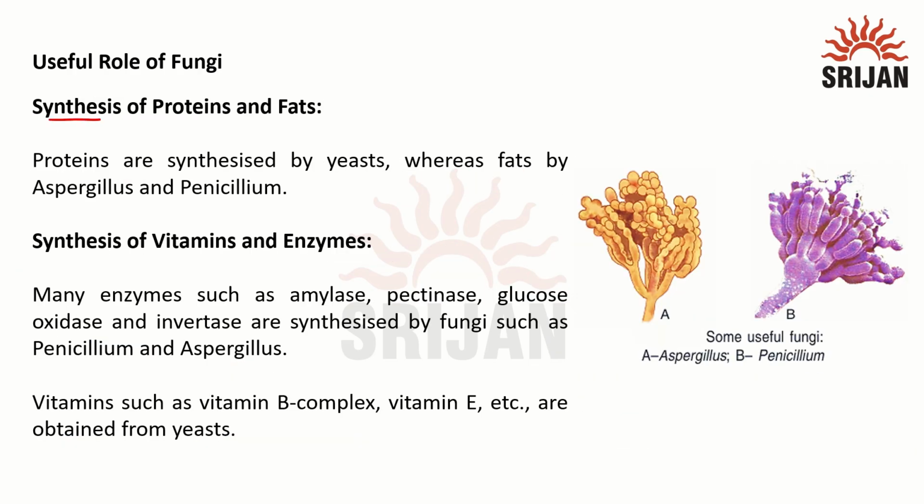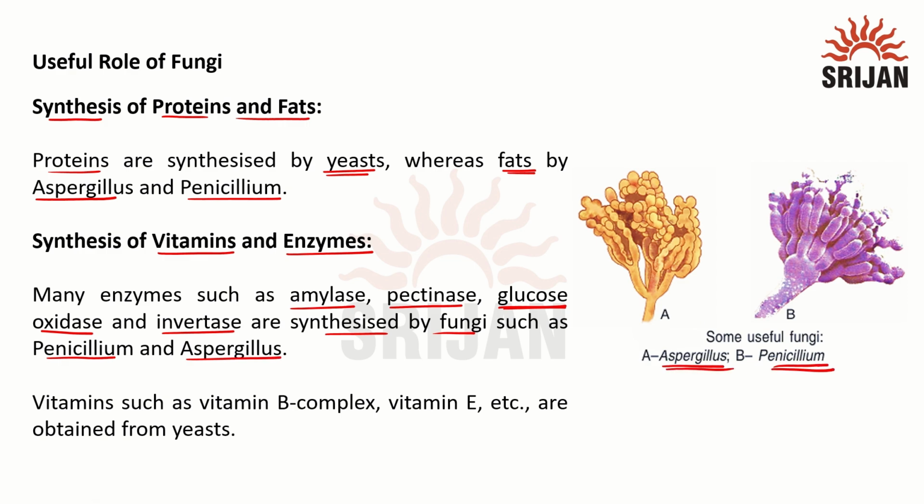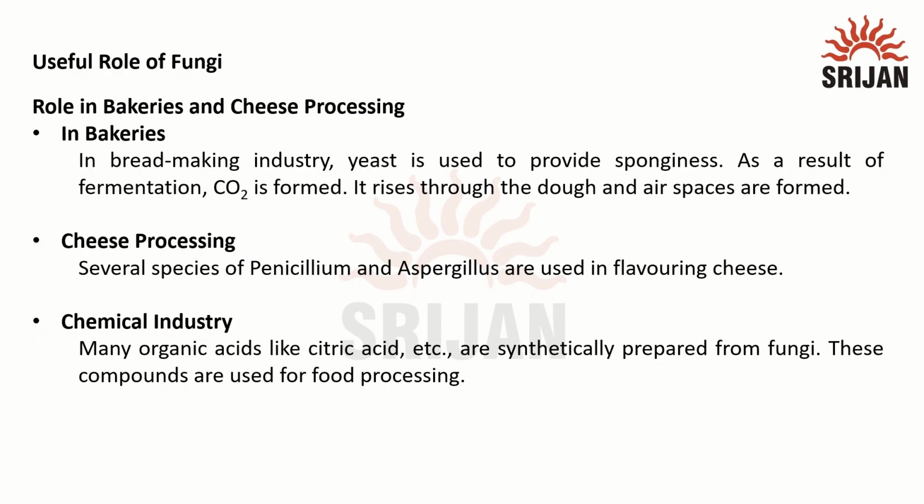Next, they can also synthesize proteins and fat. Proteins are synthesized mainly by yeast, whereas fat is synthesized by fungi known as Aspergillus and Penicillium. They can also synthesize vitamins and enzymes. Many enzymes such as amylase, pectinase, glucose oxidase and invertase are synthesized by fungi such as Penicillium and Aspergillus. Here we can see Aspergillus and Penicillium structure. Vitamins such as vitamin B complex, vitamin E, etc. are obtained from yeast.